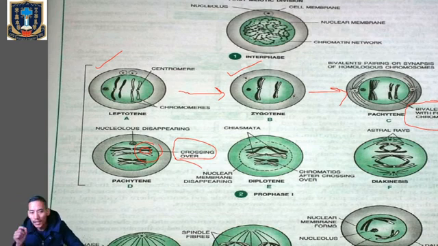Write it down: RECOMBINASE. So crossing over is an enzyme mediated process, and the enzyme is called recombinase. And what is crossing over? Crossing over is the exchange of genetic material between the two homologous chromosomes.